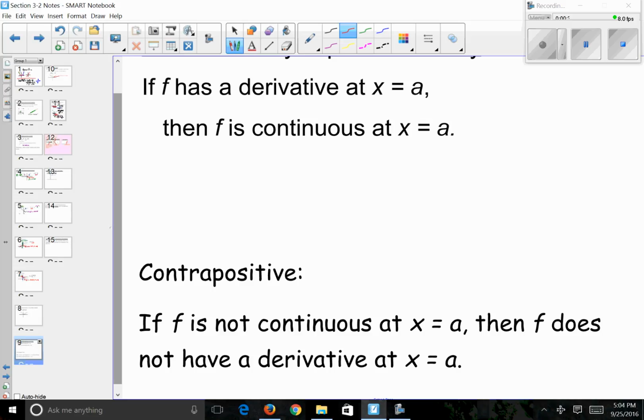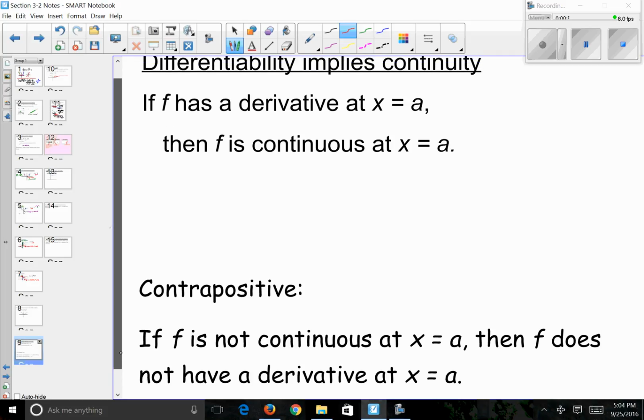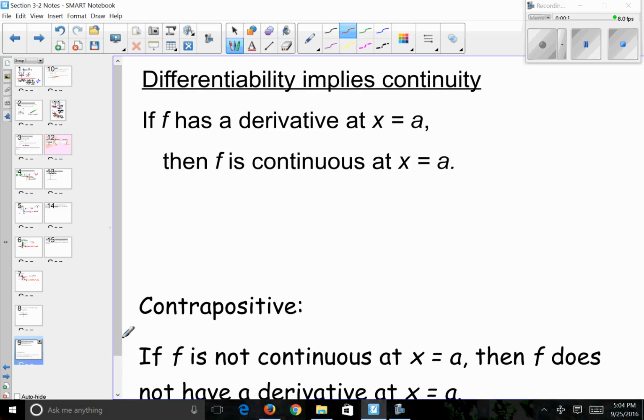It says if f is discontinuous at a point, as we already know, then the derivative does not exist there, because that's one of the four places a derivative cannot exist on a graph of a function. So because contrapositives always have the same truth value as original conditional statements, this means that if a function is differentiable, then it must be continuous.